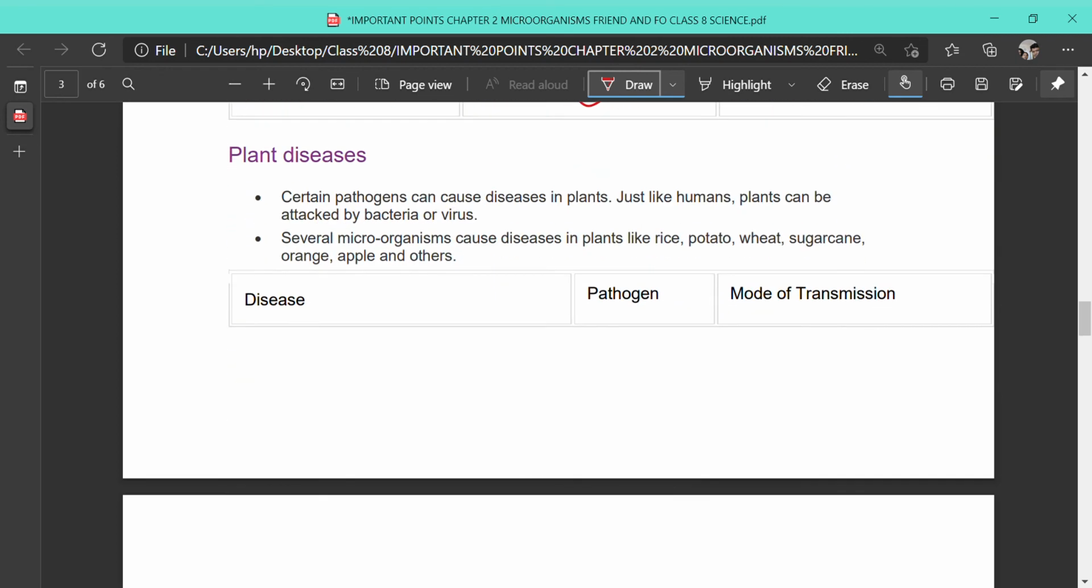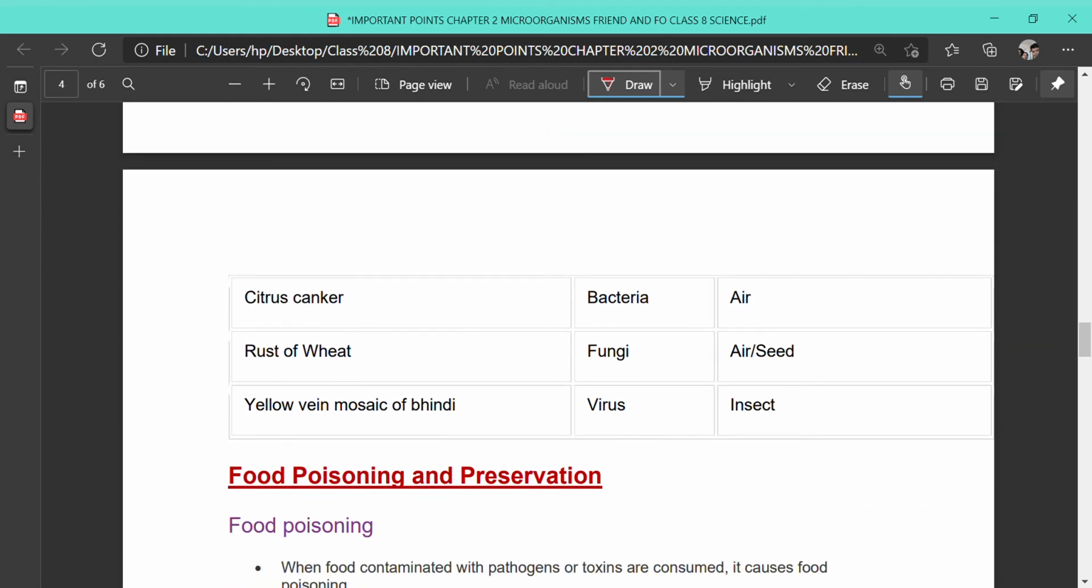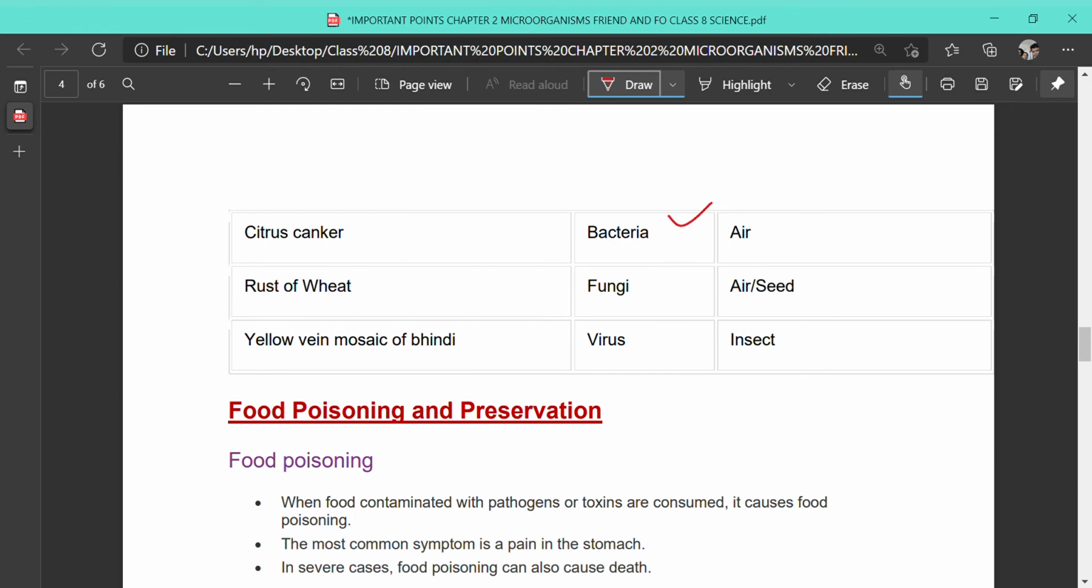Plant diseases. Certain pathogens can cause disease in plants also, just like in humans and other animals. They may be bacteria or viruses. Several microorganisms cause disease in plants like rice, potato, wheat, sugarcane, orange, apple, and others. Here I have given some examples. Citrus canker is a bacterial disease, and the mode of transmission is air. Rust of wheat is a fungal disease, spread by air and also through infected seeds. Yellow vein mosaic of okra is a viral disease transmitted by insects.